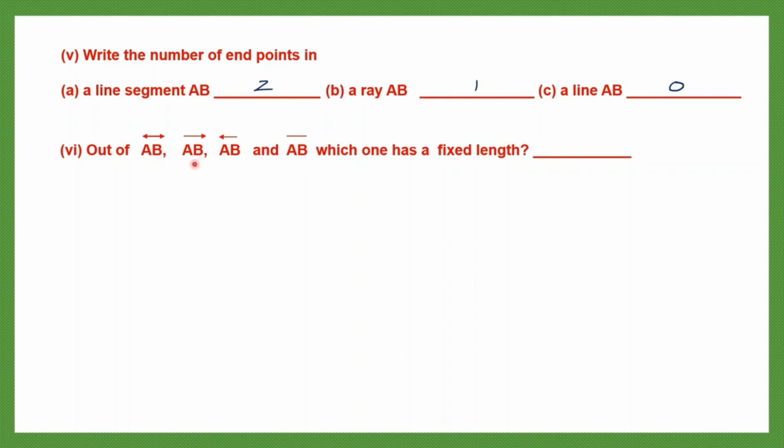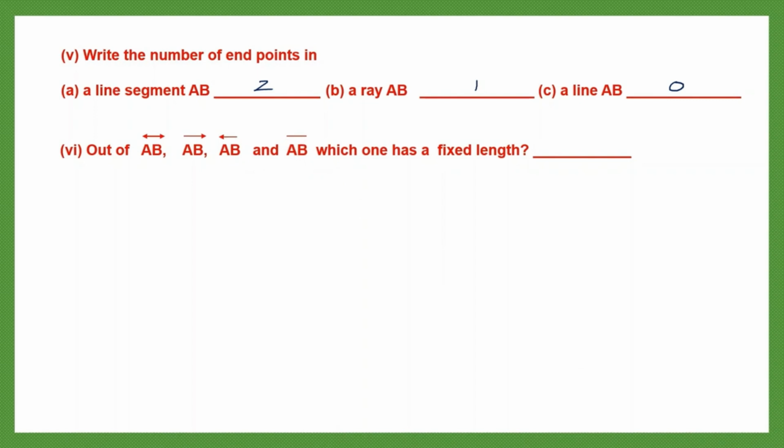So this is a line, ray, ray and a line segment. Out of these, which one has a fixed length? Now this line AB, because of the two arrowheads, it will keep moving, so it doesn't have a fixed length. The ray will keep moving to this side, so there's no fixed length. This ray will keep moving to the other side, so there's no fixed length. Whereas AB is a line segment, it has a fixed length.